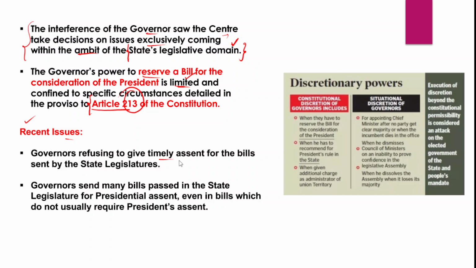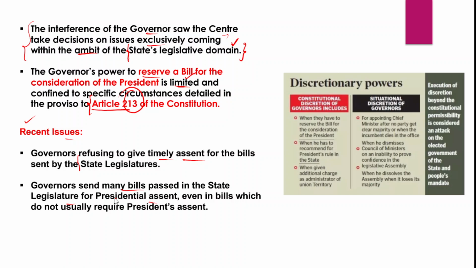Governors are refusing to give timely assent to the bills, right? So for any bill to become an act in the state, that particular bill must get its assent from the governor, because the governor is the executive constitutional head at the state level. But governors were refusing to give timely assent for the bills sent by the state legislature. And in fact, governors send many bills which are passed by the state legislature for presidential assent.